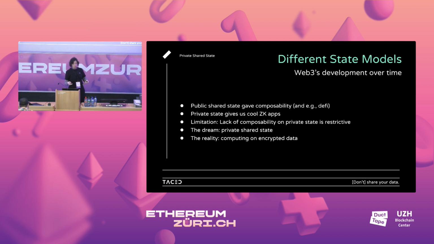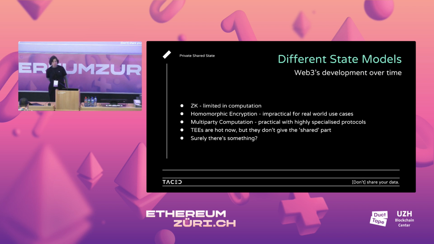The reality is that if you want to actually start doing stuff on encrypted data or on private data, if you want to do stuff on public data, if you want to mix these things, you need to be very careful, obviously. And then you end up in this world of computing on encrypted data. So what is the state of that at the moment?